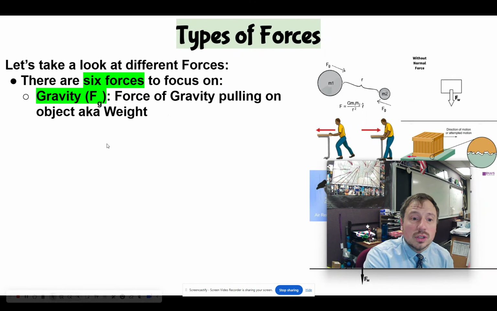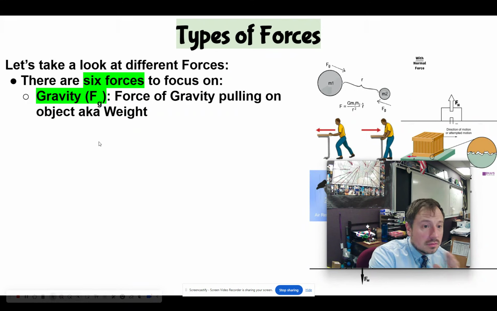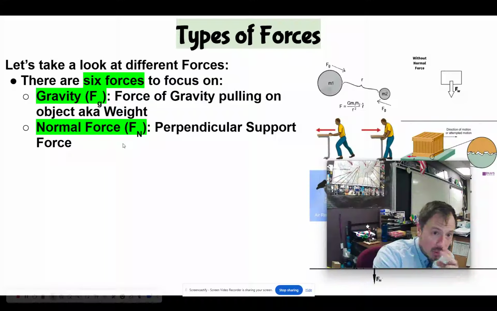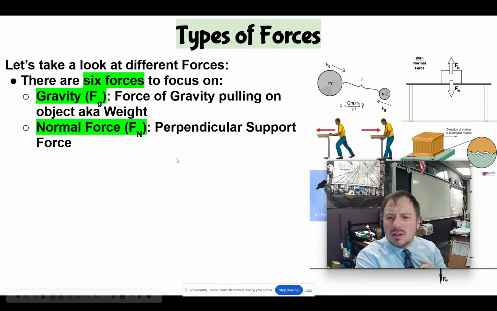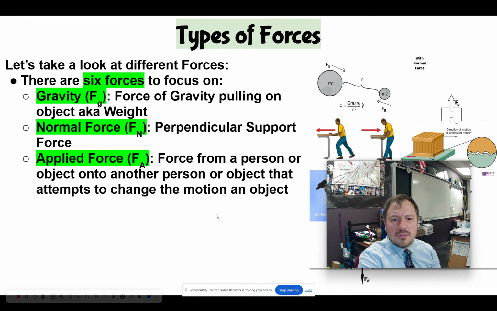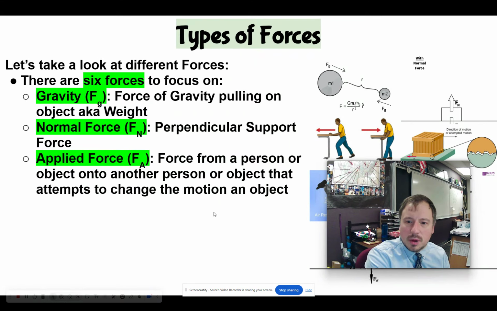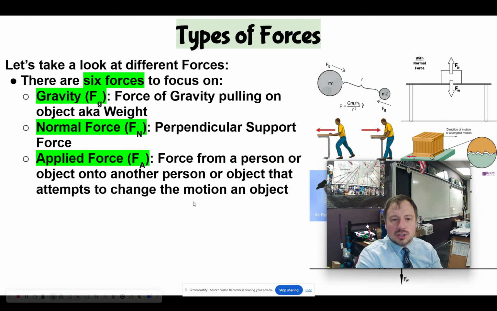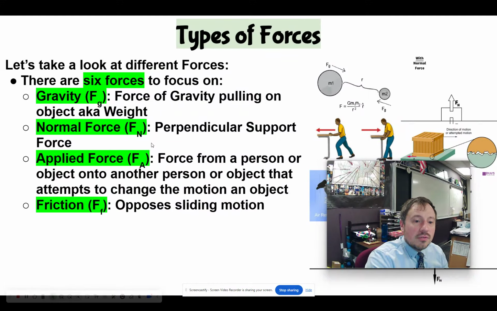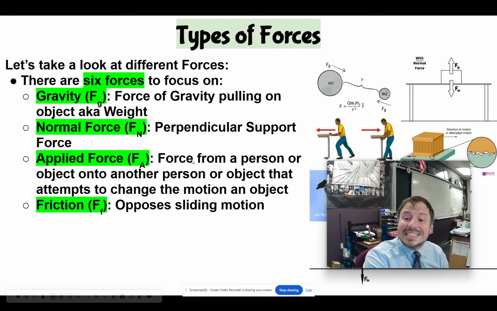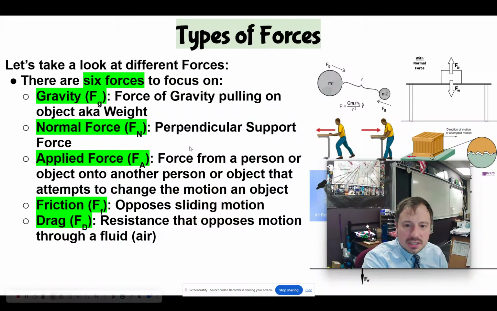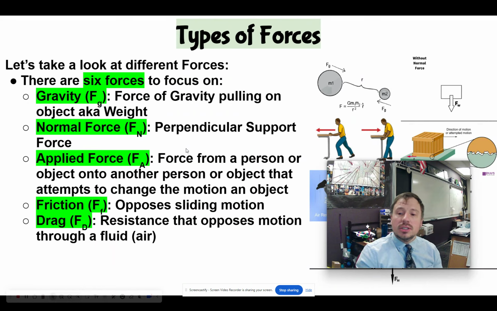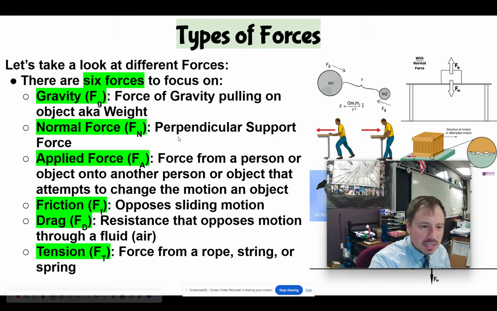Now, it's the force of gravity. We already learned about that, or the weight. Now, the normal force, F of n, that's a perpendicular support force. I'll get to this one later. The applied force, this is the force from a person or object onto another person or object that attempts to change the motion. So just a push or pull from another person or object. Friction, F of f, that opposes sliding motion. Drag, that's resistance, opposes motion through a fluid. Most of the time it's air. This is like air resistance.